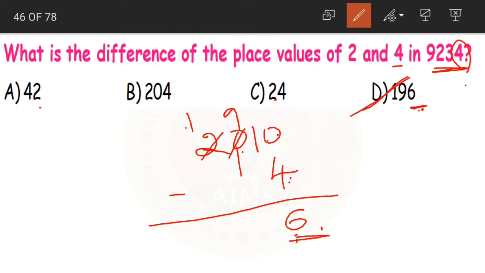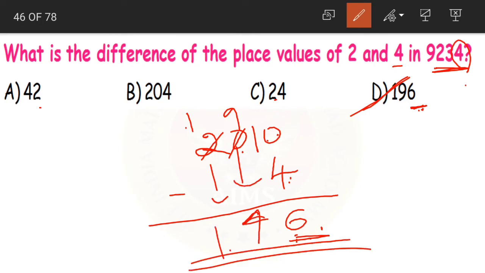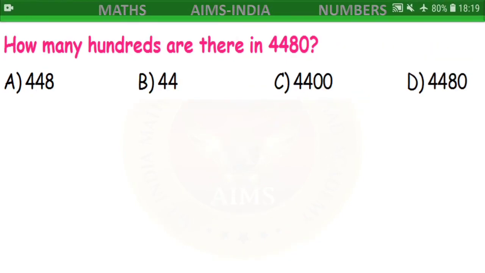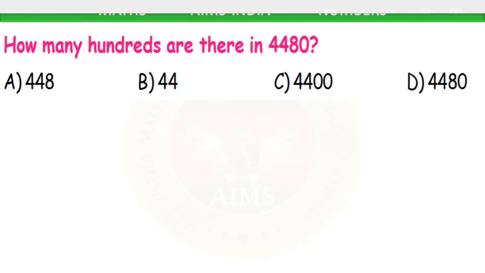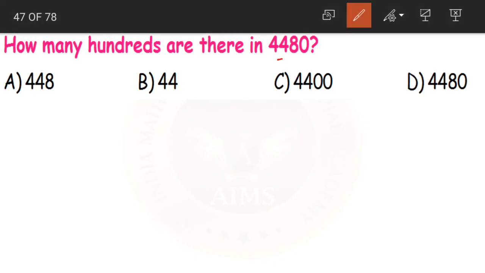Even without solving, we can say that. Let us cross verify. 9 and 1. What is the answer that we got here? 196. That is option D. Clear? How many hundreds are there in 4480? Now here, what are the place values?